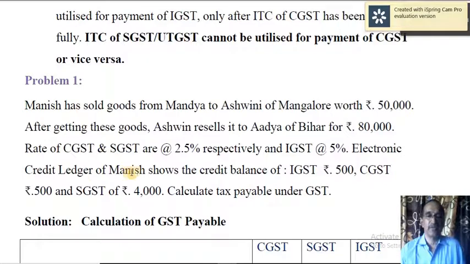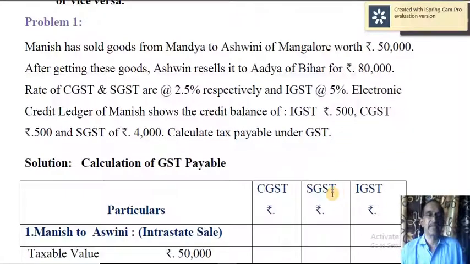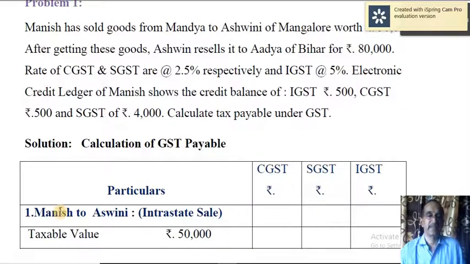Electronic credit ledger of Manish shows the credit balance of IGST 500, CGST 500 and SGST 4,000. Calculate tax payable and GST. Okay, now let us take the first case, that is supply by Manish to Ashwin.